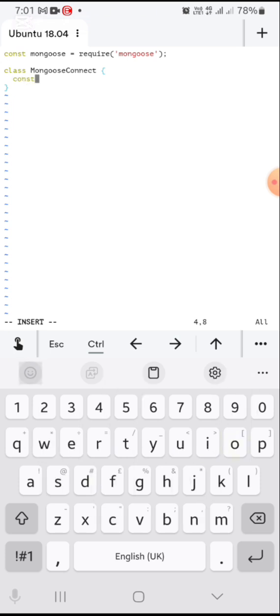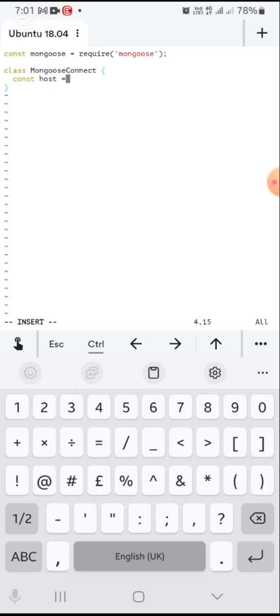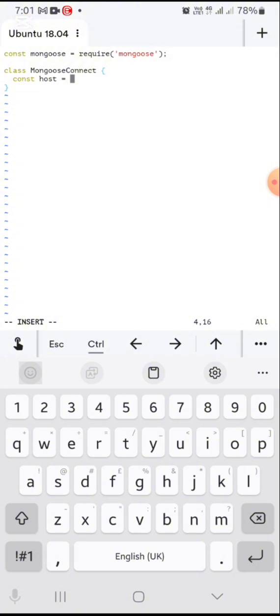So I'm going to get the host, which I'm going to create as a constant since it doesn't need to change while the program is running.